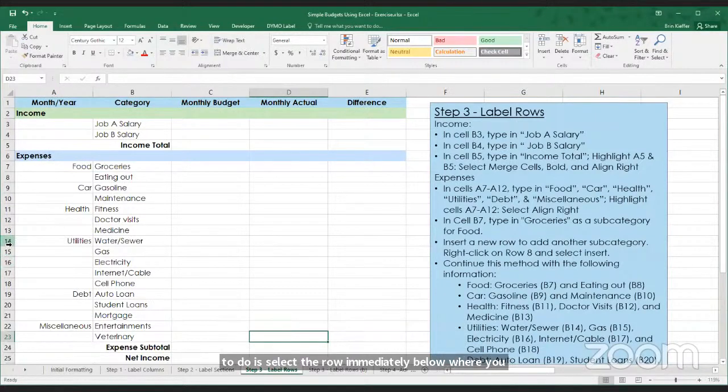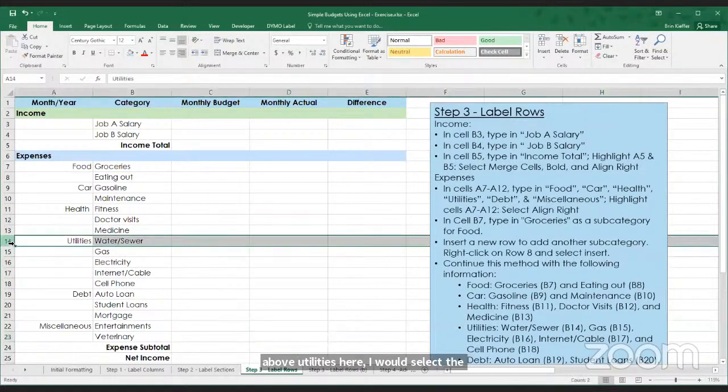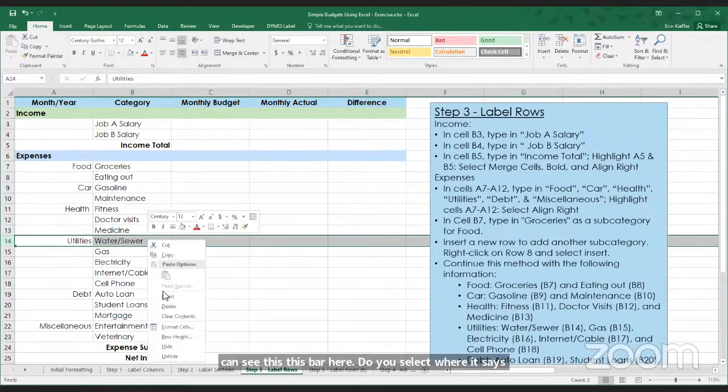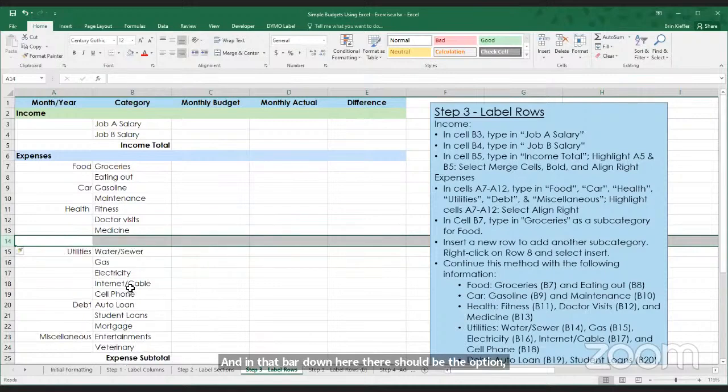So if I want to have a row right above utilities here, I would select the row with utilities in it. Over on this left-hand side, you can see this bar here. So you select where it says 14, and then you right click, and in that bar down here, there should be the option for insert. And so a new row will appear there.